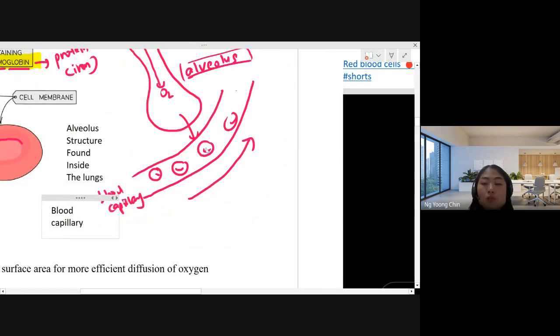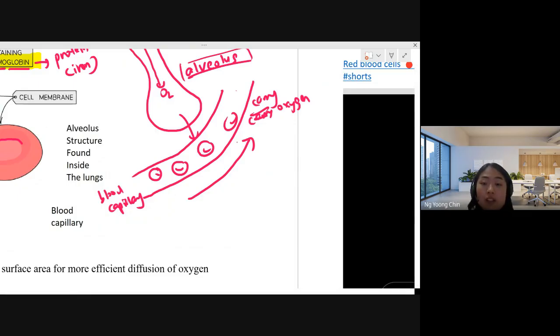So the red blood cell, which is flowing in the blood capillary, once they pass along the alveolus, they will get the oxygen from the alveolus. So the oxygen will enter the red blood cell. That means red blood cells carry oxygen. Just like a Grab driver, they will pick up the oxygen.